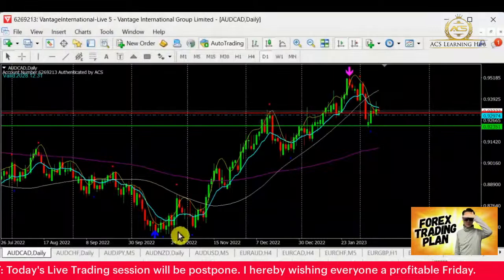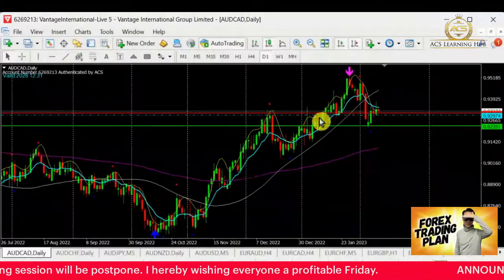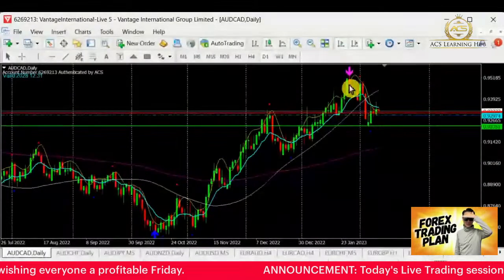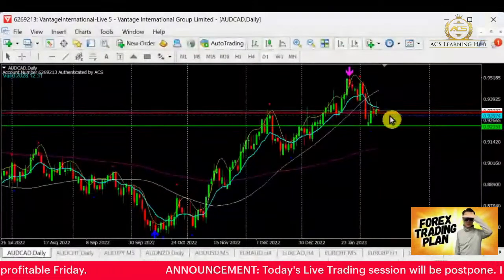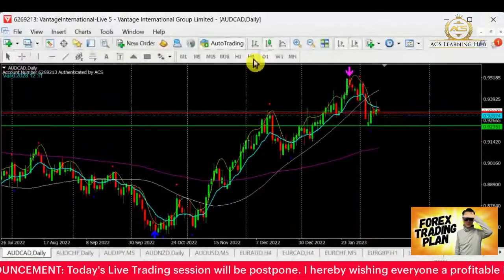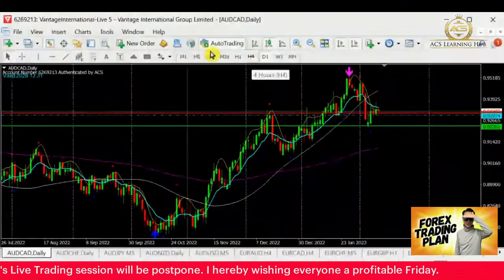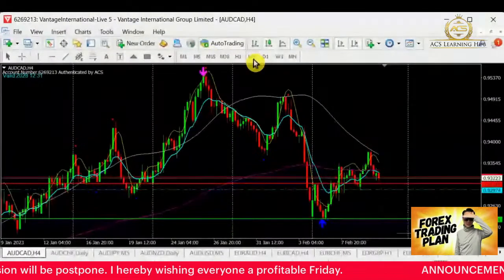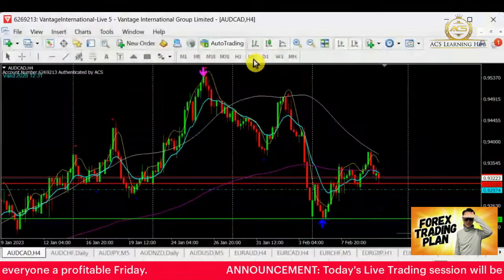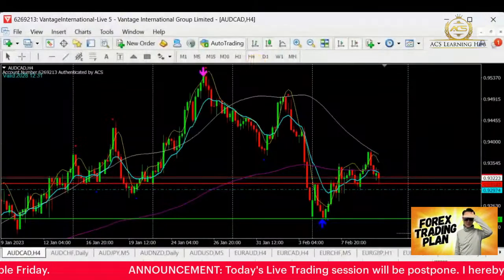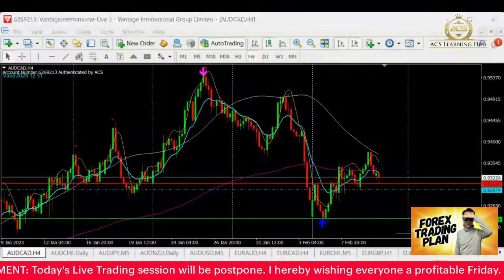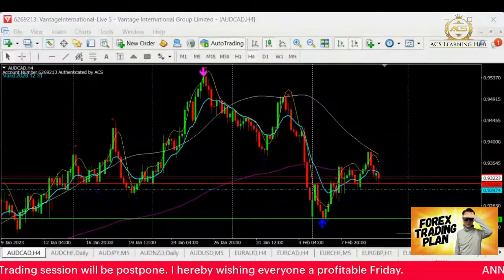From the bull that was running, for the past about one week it has started to form a downward trend, so we can see that it's transiting. Will it be good to go for a selling today? I would say likely. AUDCAD, guys can take a look. I'm going to put AUDCAD in my selling list so that I can pay attention to it.